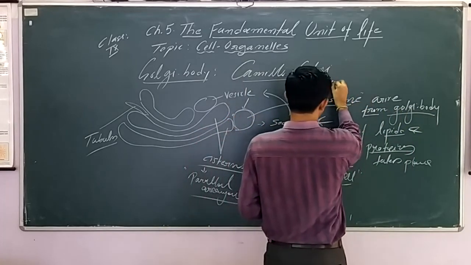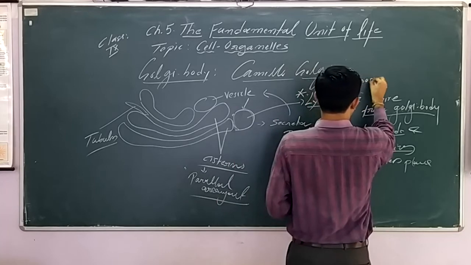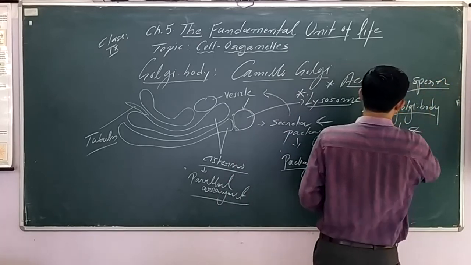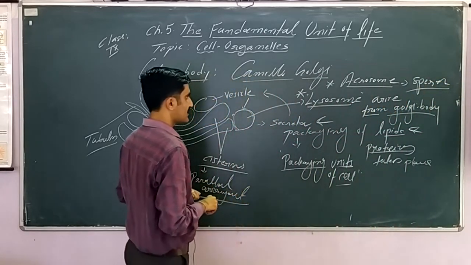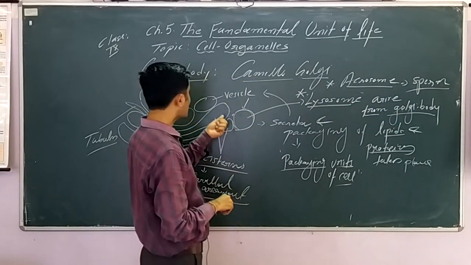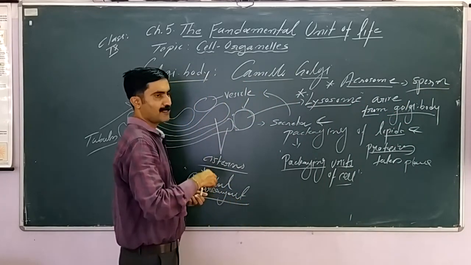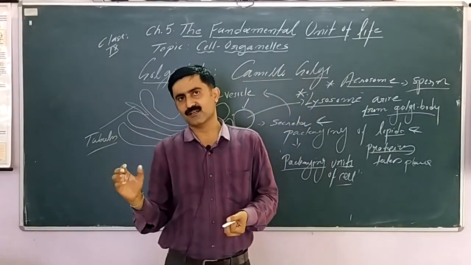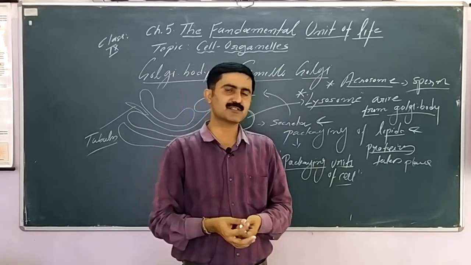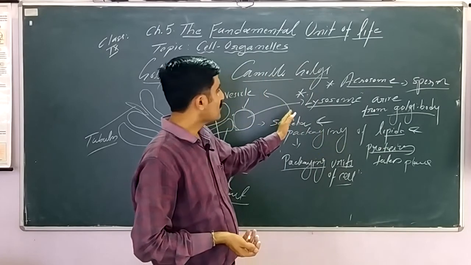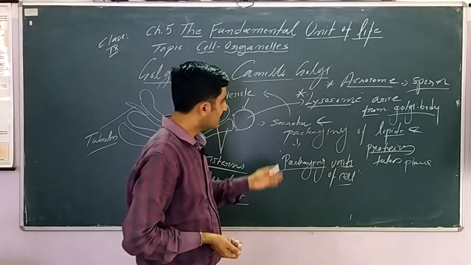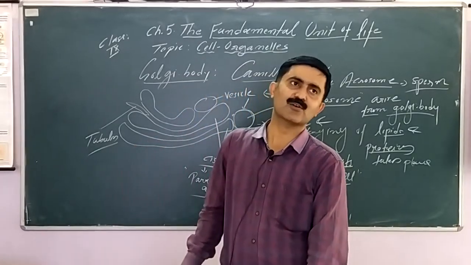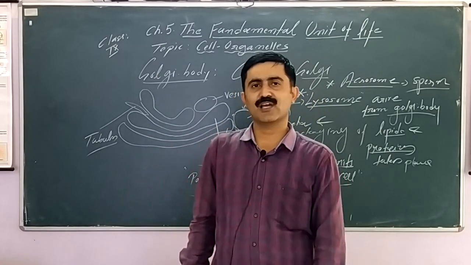Besides that, in similar structure, in higher classes you will learn there is development of acrosome. Acrosomes are the part of sperm. Acrosome also arises from Golgi body or Golgi complex. Right? So Golgi body plays a very important role in processing, in packaging, in maturation of the chemicals synthesized by the ER, and packaging helps in movement of these substances to the other cells. Lysosome arises from Golgi body. This is a very important point. It helps in packaging of protein and lipid, which is also very important. These things we have to remember. Next cell organelle. Let's talk about the lysosome.